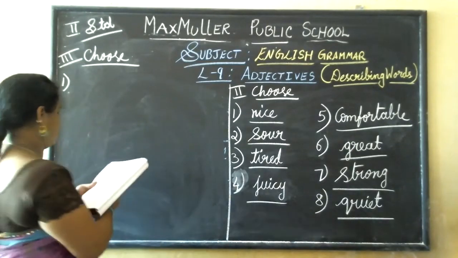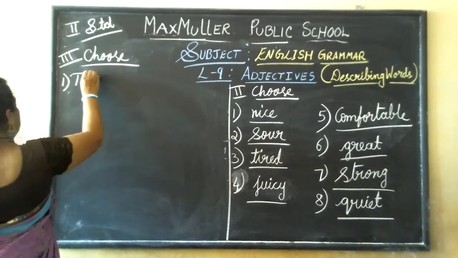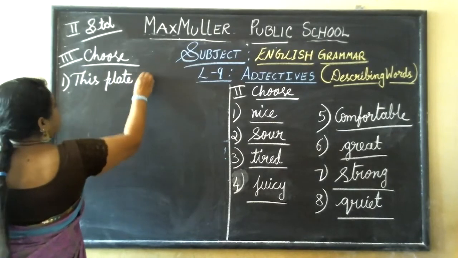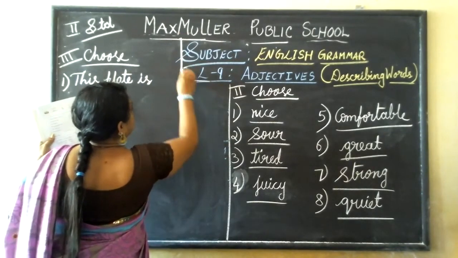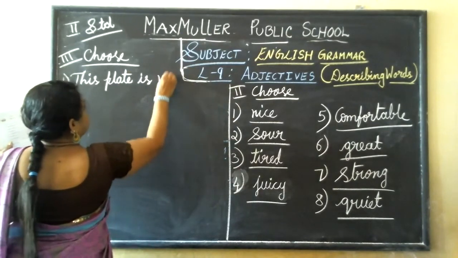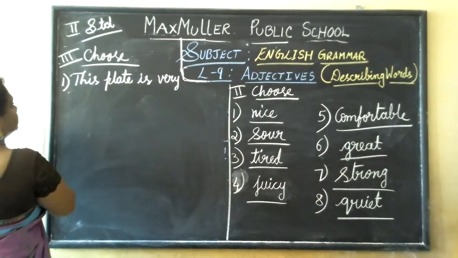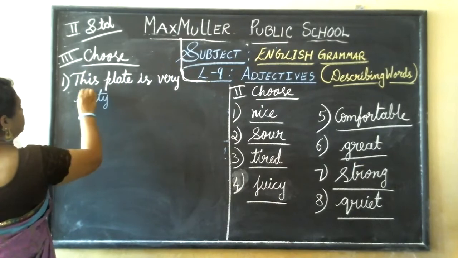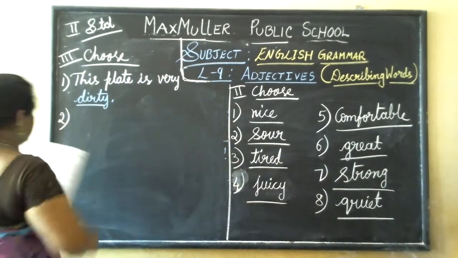So I'll write only the answer for this. This plate is very dirty. Okay.